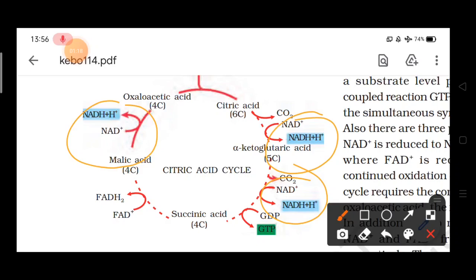During these 3 points, NAD plus is reduced to NADH and H plus, and there is one point where FAD is reduced to FADH2. And this continued oxidation of acetyl coenzyme A via this TCA cycle requires the continued replenishment of the oxaloacetic acid.